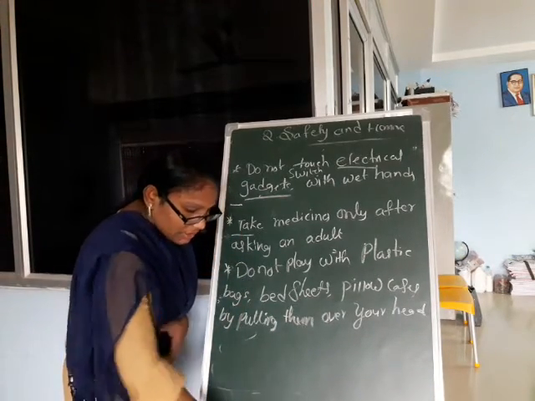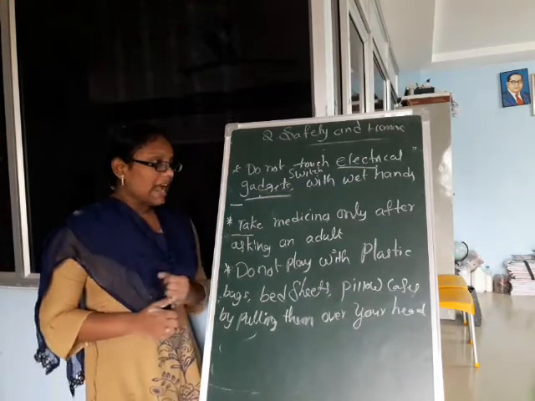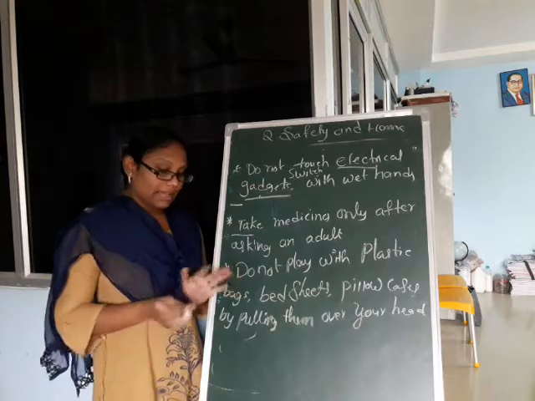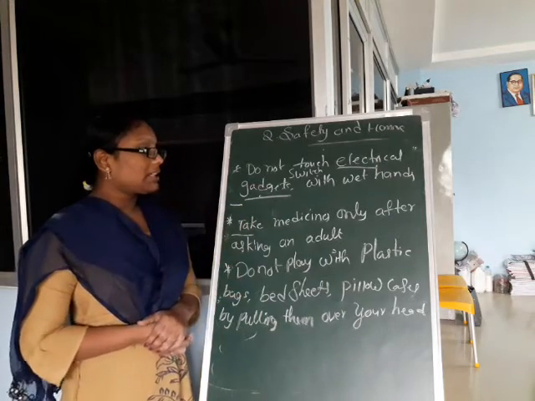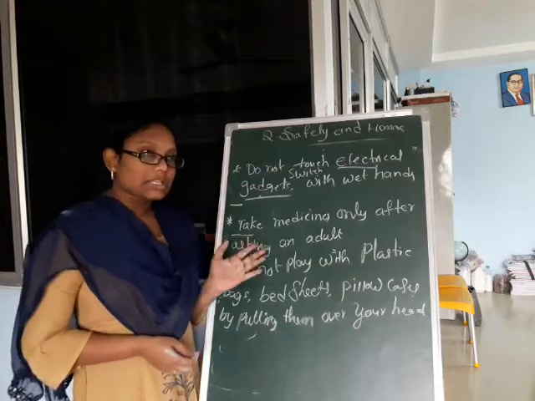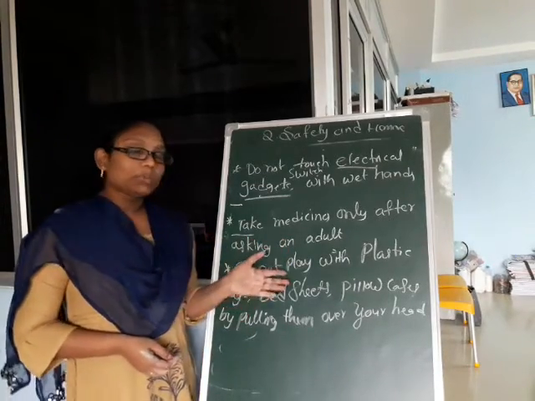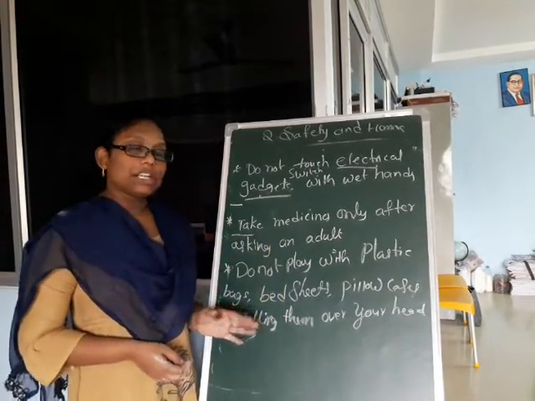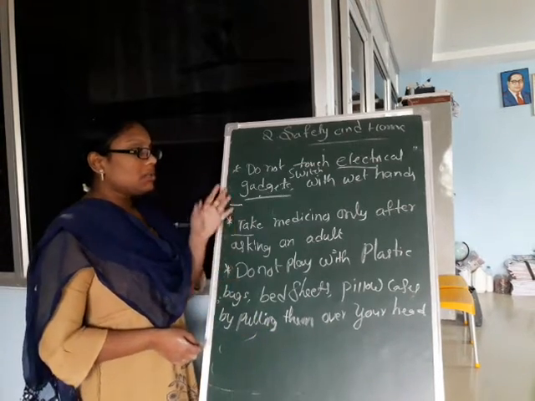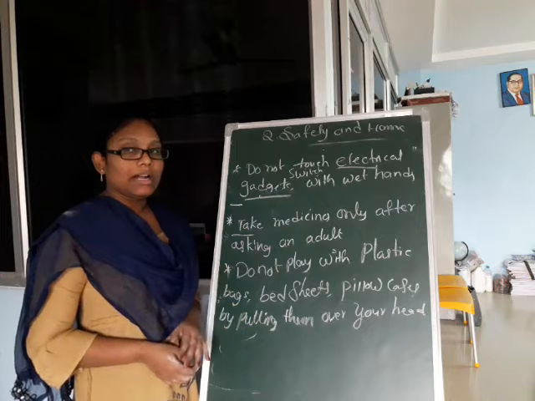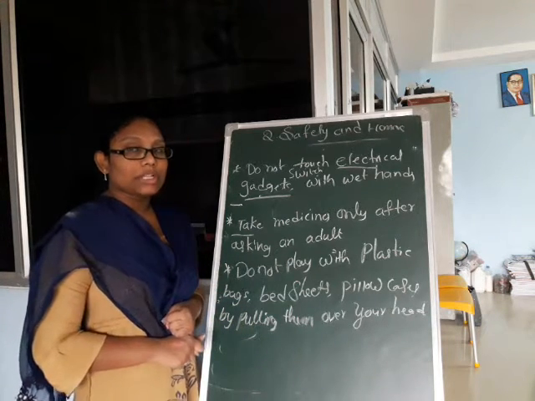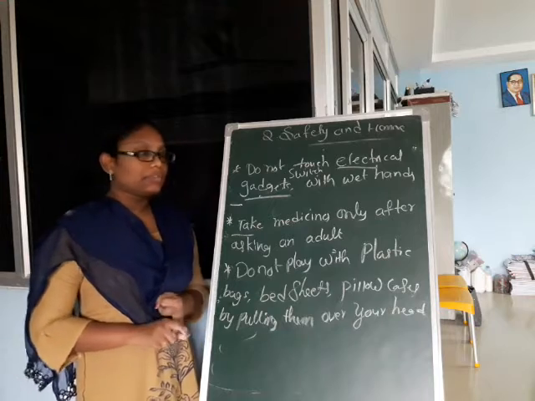While lighting candles and matchboxes, hold them away. Do not touch electrical gadgets and switches with wet hands. Take medicines only after asking elders or parents. Do not play with plastic bags, bed sheets and pillowcases by pulling them over your head. These are the rules at home. Today we learned safety rules on the road and safety rules at home.